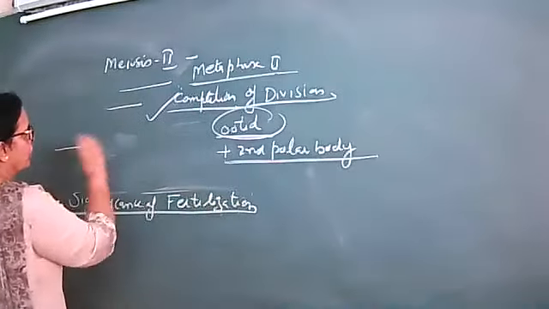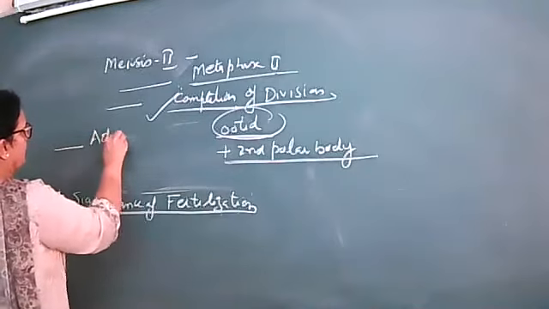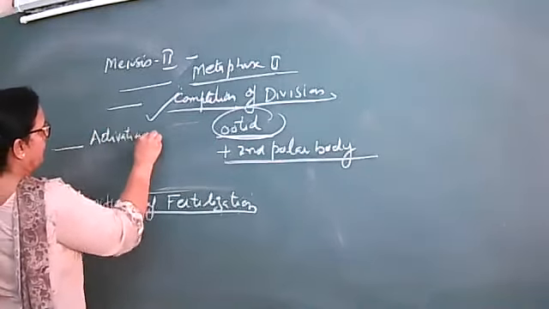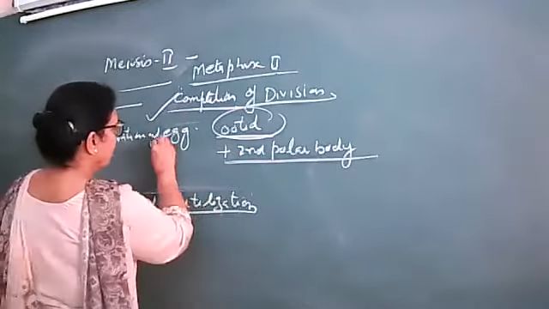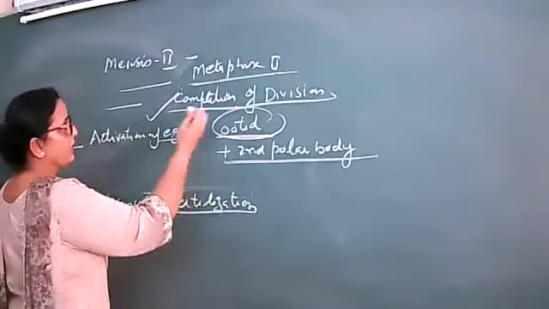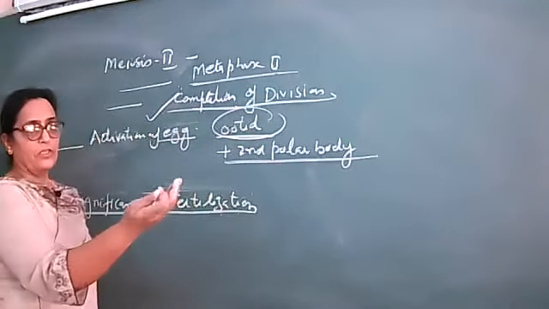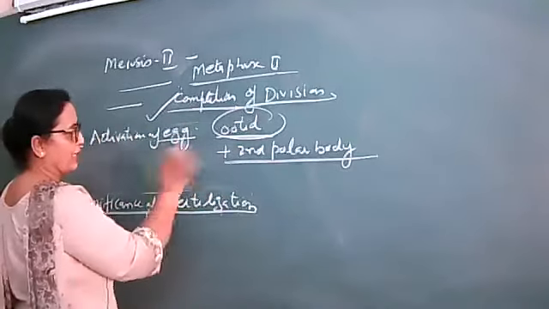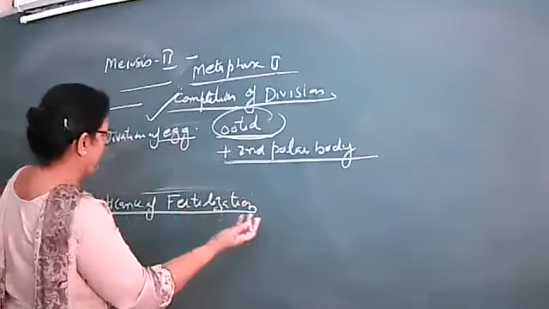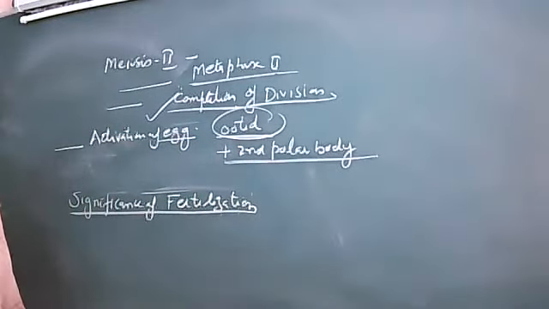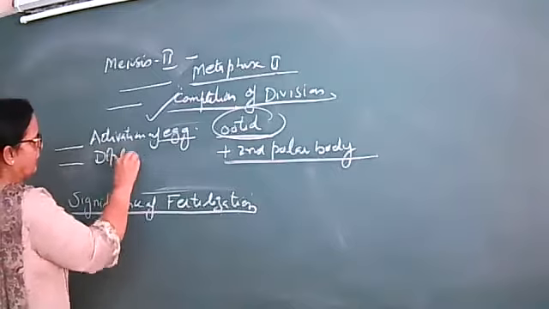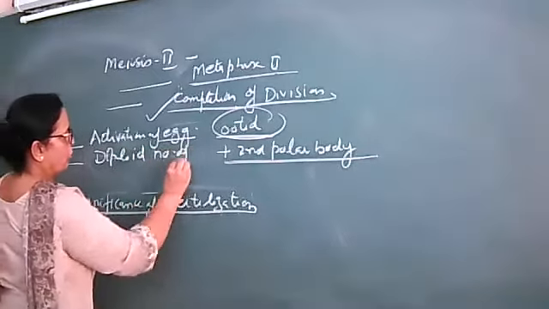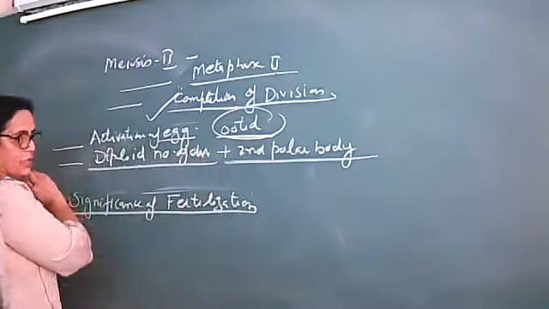And this will also result in activation of the egg for further division. The egg is now known as the zygote when the sperm enters into it. So activation of that will be there, and further division will take place. And also this restores the diploid number of chromosomes. That's most important.